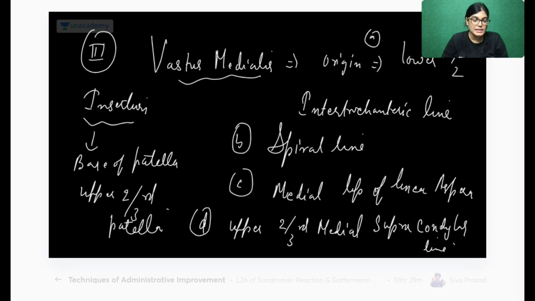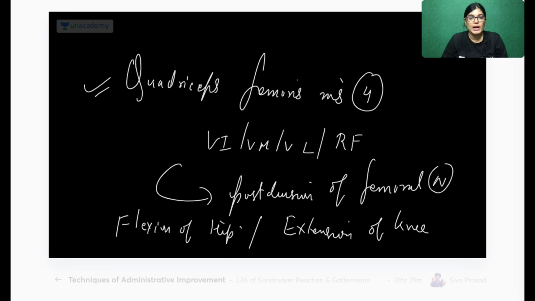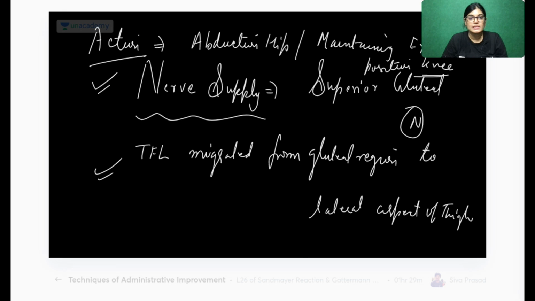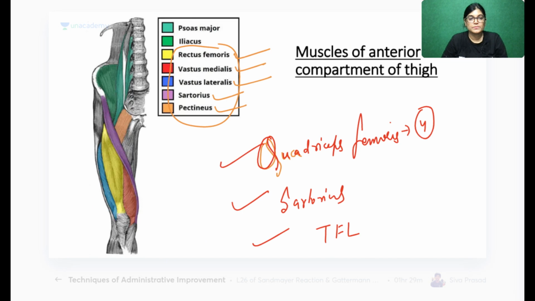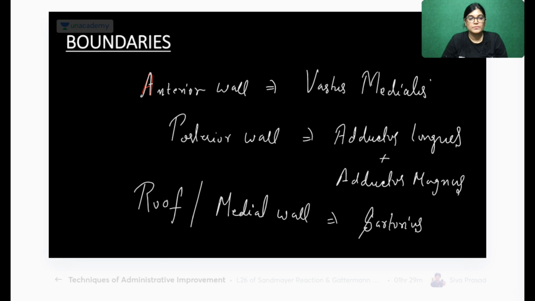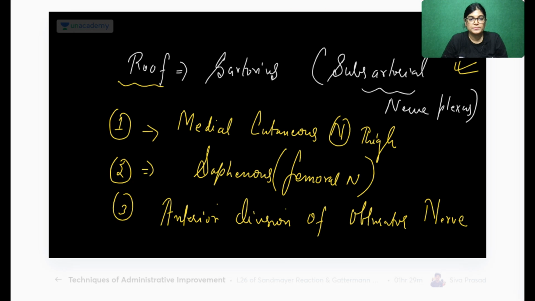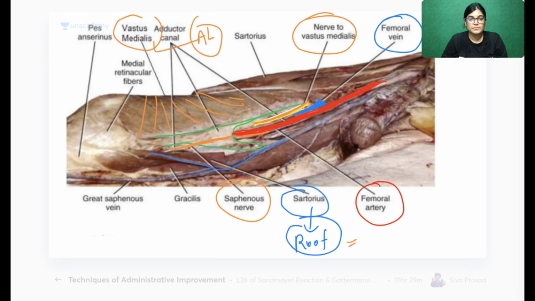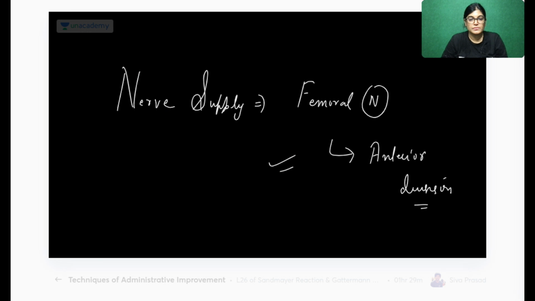Now the fourth muscle in this category is vastus intermedius. I will also tell you about articularis genu, but first vastus intermedius.